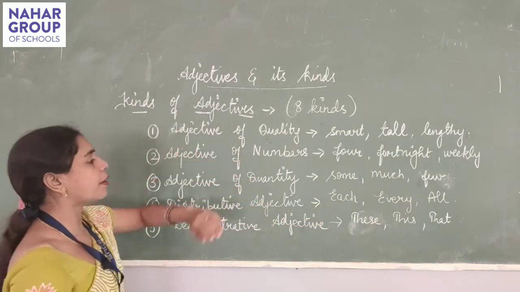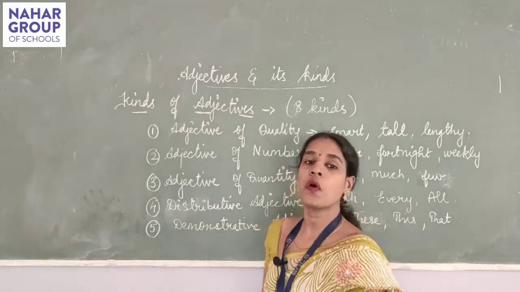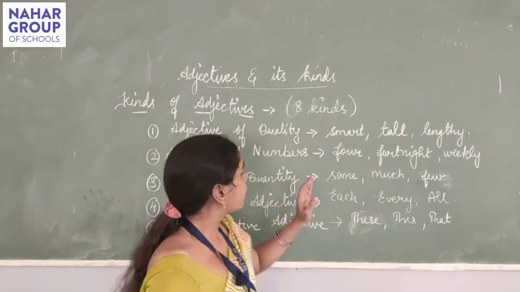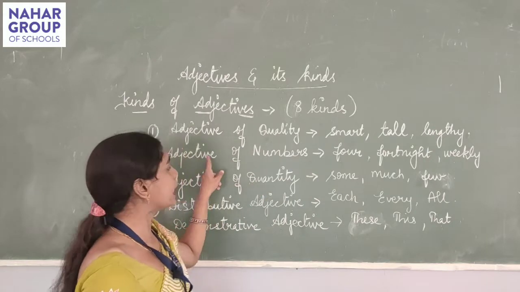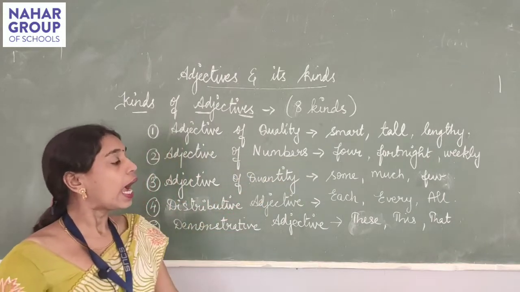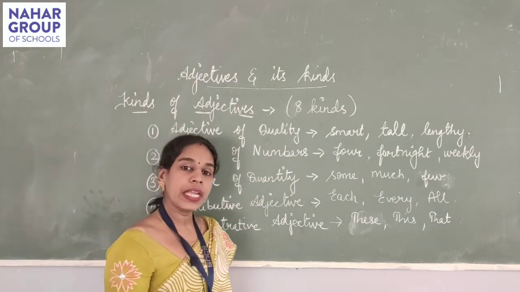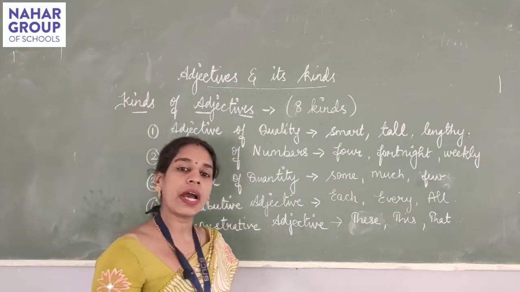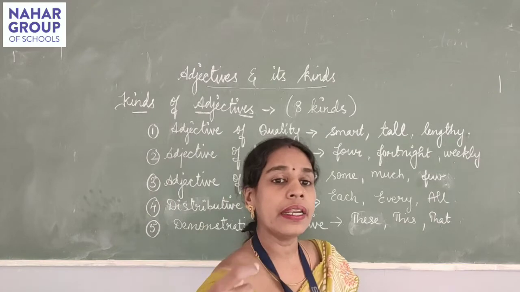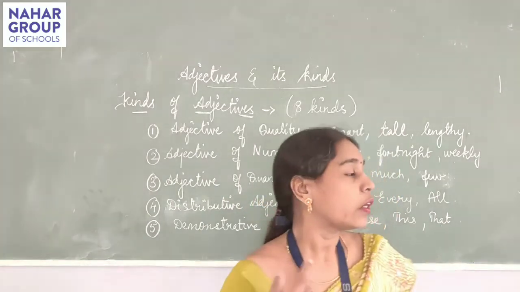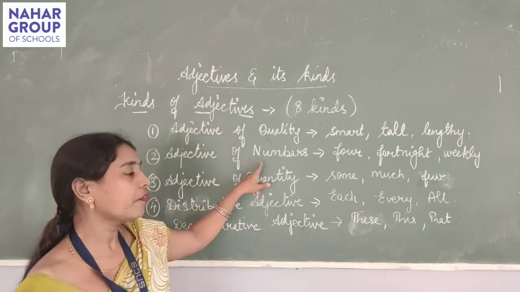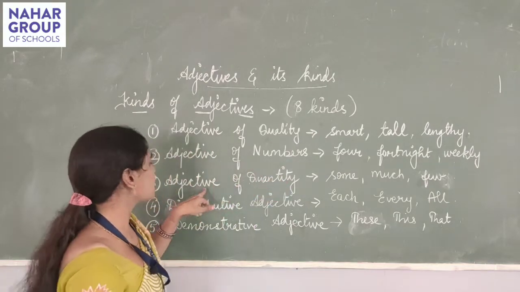The next is number. When we count 4, 5, 10, 11, 20, we will be using the adjective of number. If I say, I like to read a weekly newspaper, that means the newspaper that comes once in a week. I am stating the number, once in a week, twice in a week. At that time I am using the adjective of number. Got it? Next is quantity.